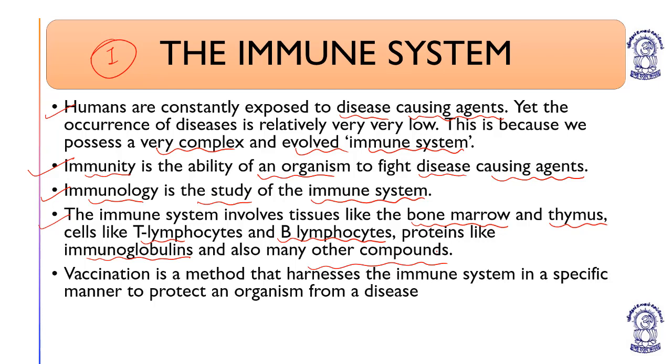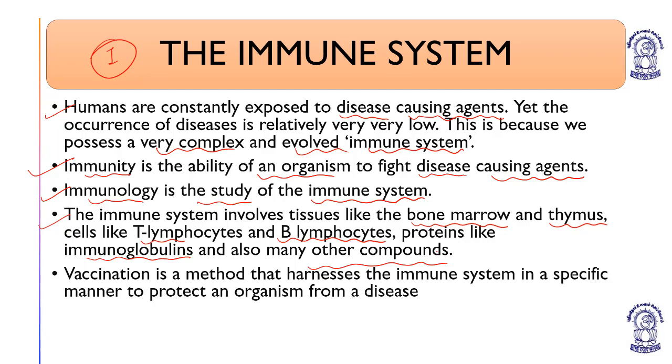And what is immunity? Immunity can be defined as the disease resistance power of the body. Humans are constantly exposed to disease-causing agents, yet the occurrence of disease is very low. Why? Because we have a very complex and evolved immune system. Immunity is the ability of an organism to fight disease-causing agents.